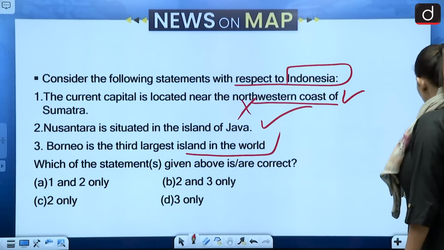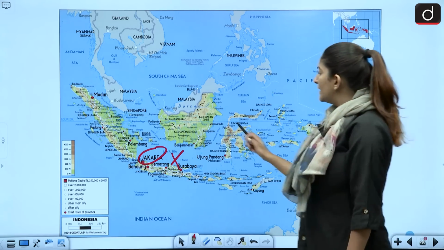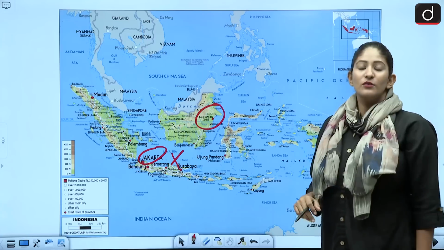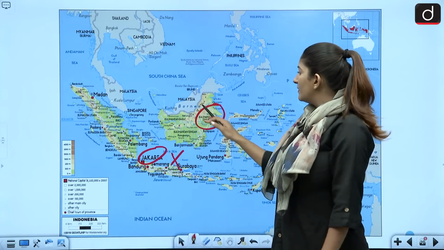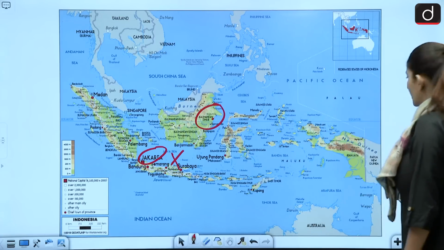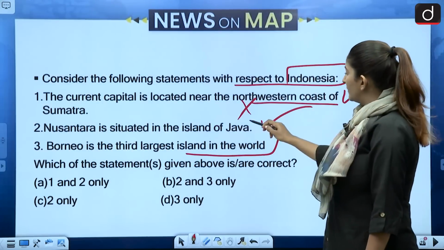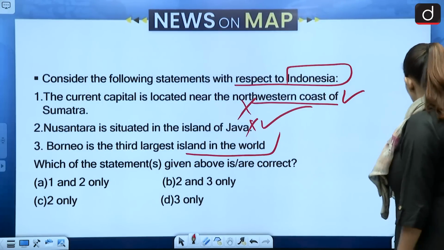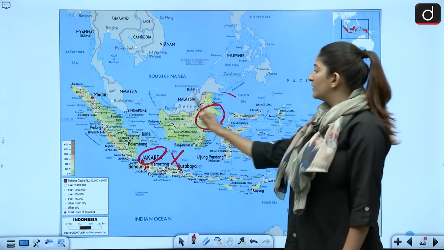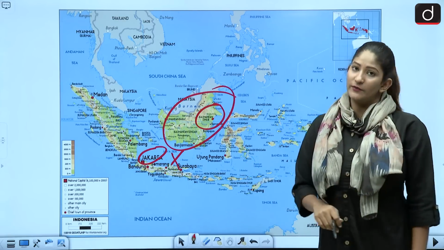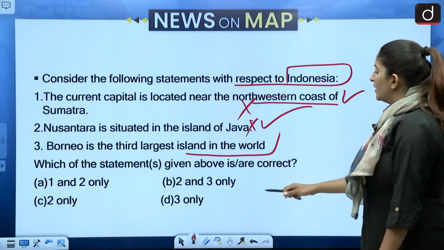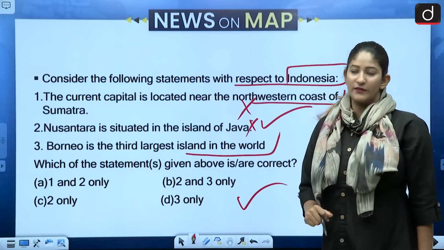Then Nusantara is actually in Borneo, in the East Kalimantan region, somewhere over here. So Nusantara is basically in Borneo and not in Java. So the second statement is also not correct. And Borneo basically, yes, it is the 3rd largest. Borneo is the 3rd largest island of the world. All right, so only the 3rd statement is correct over here. D is the correct answer that we have to choose.